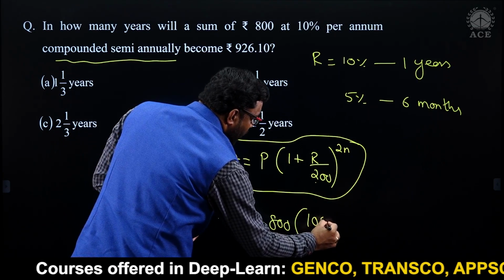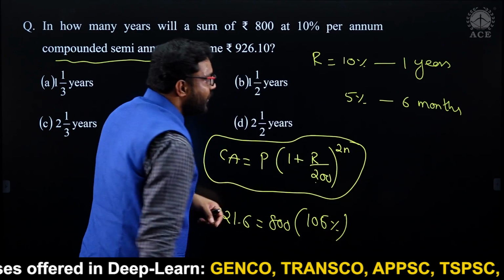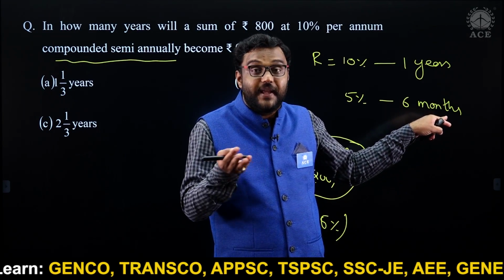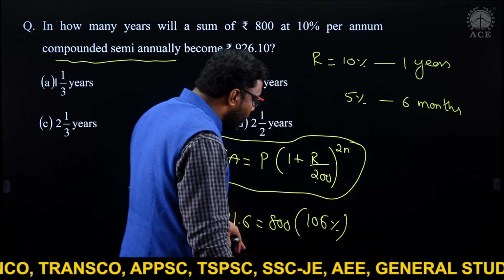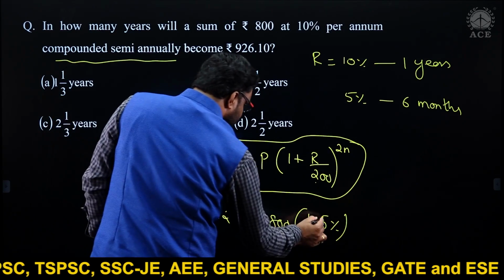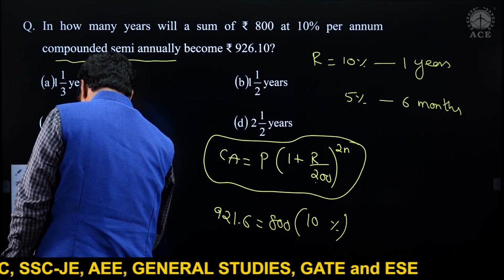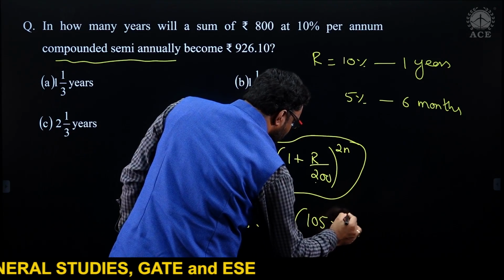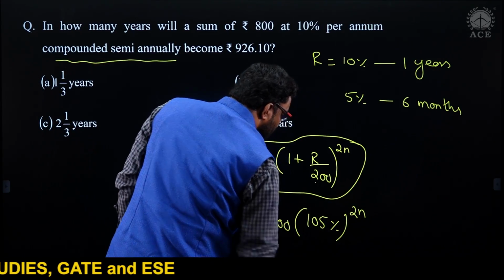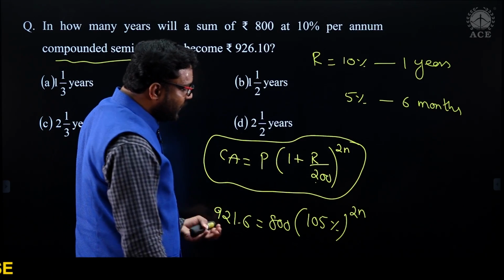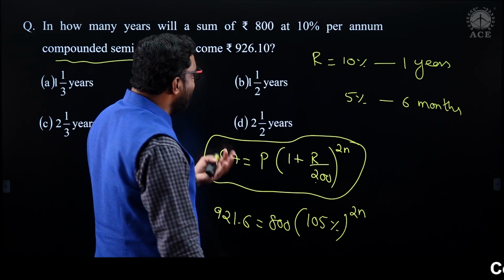Here I can write 105% because 5% for 6 months, 5% interest, 5% profit. So it becomes 105% whole power 2n. If you just calculate this, you can find the time.